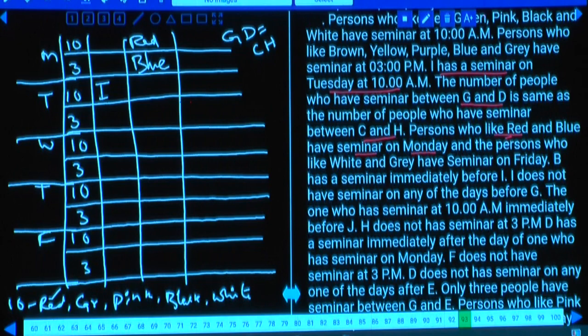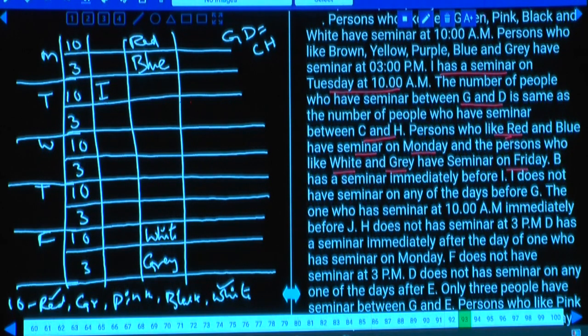Then next, the persons who like white and grey have seminars on Friday. White is at 10 o'clock, so Friday 10 o'clock is white. And grey is at 3 o'clock. White and grey completed.